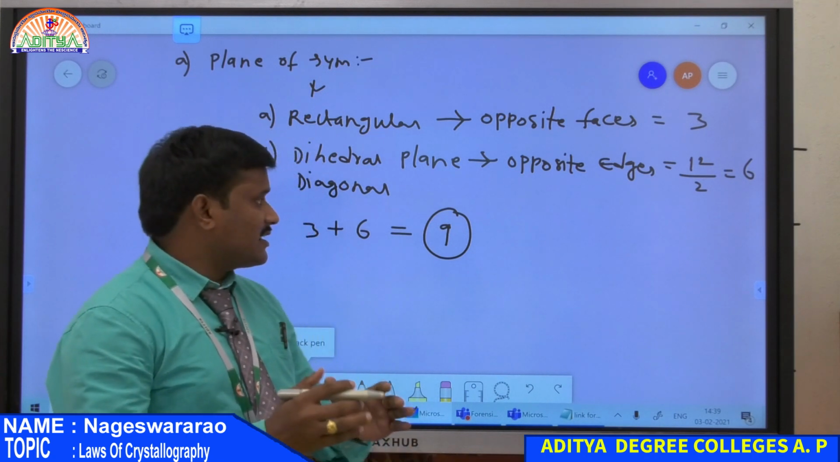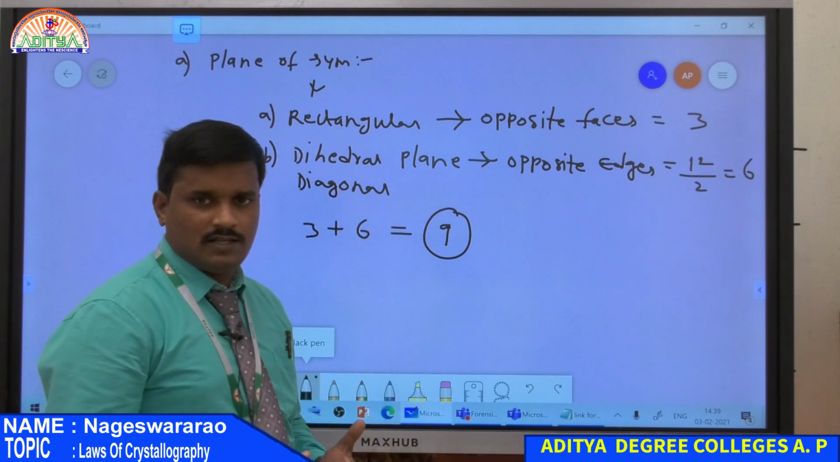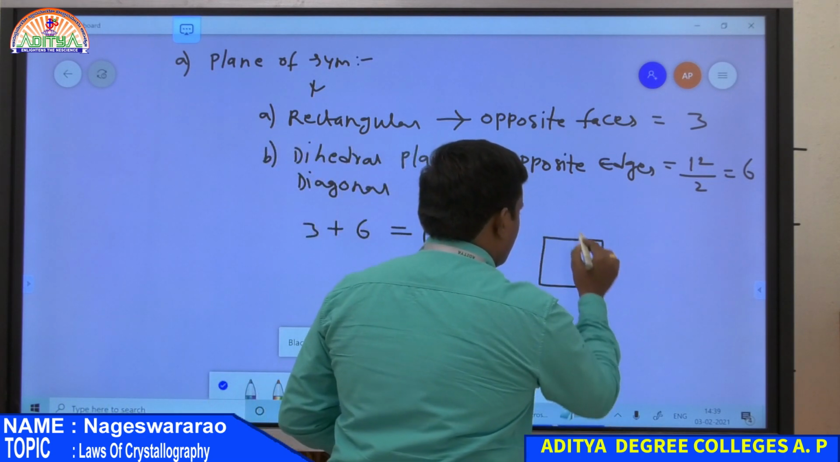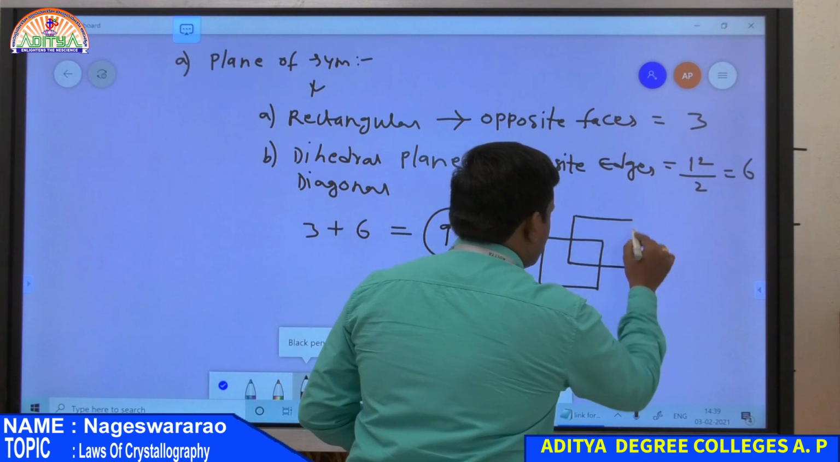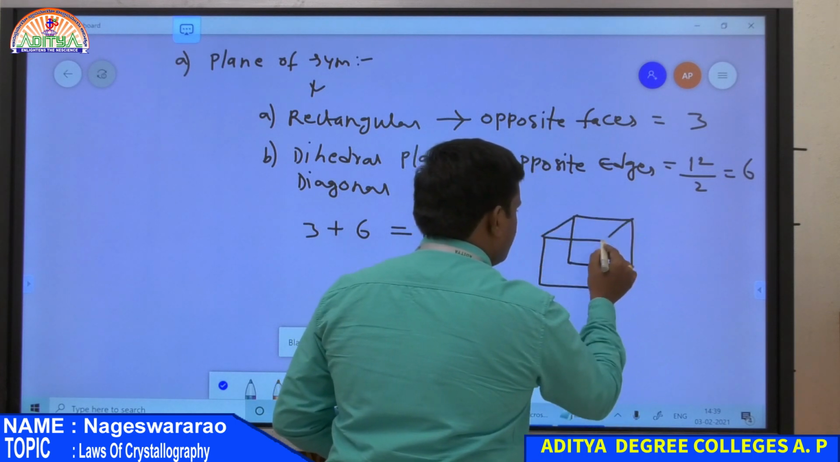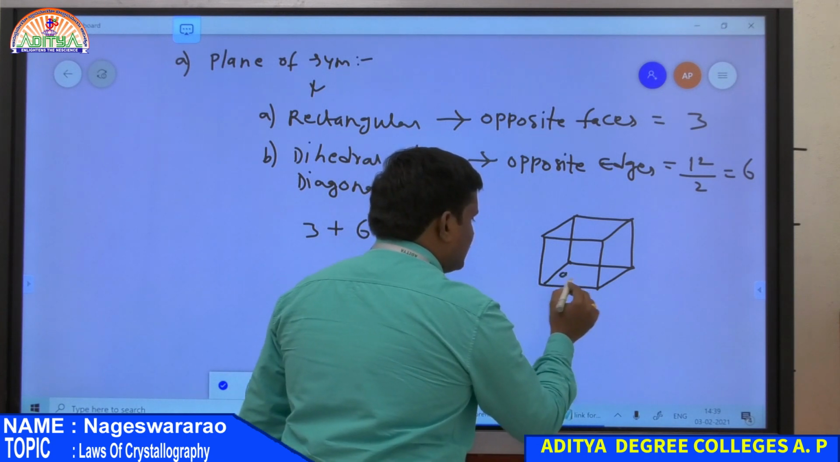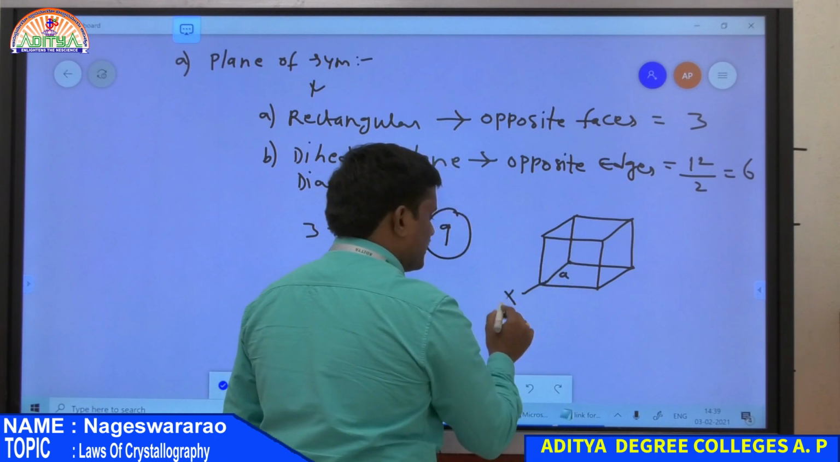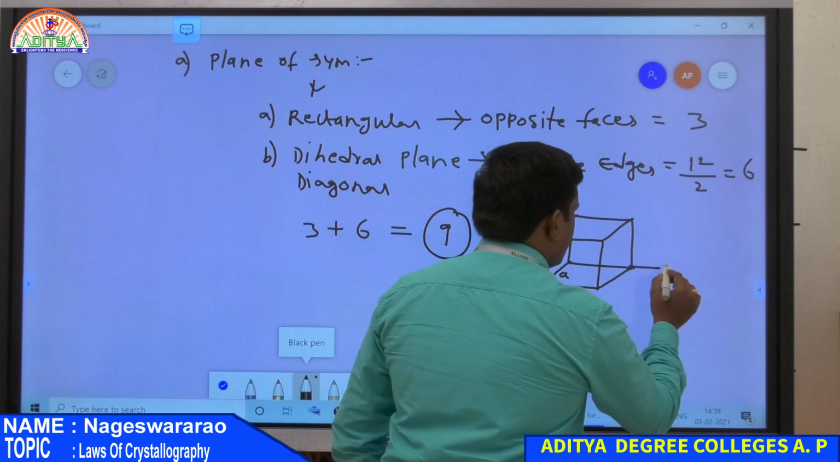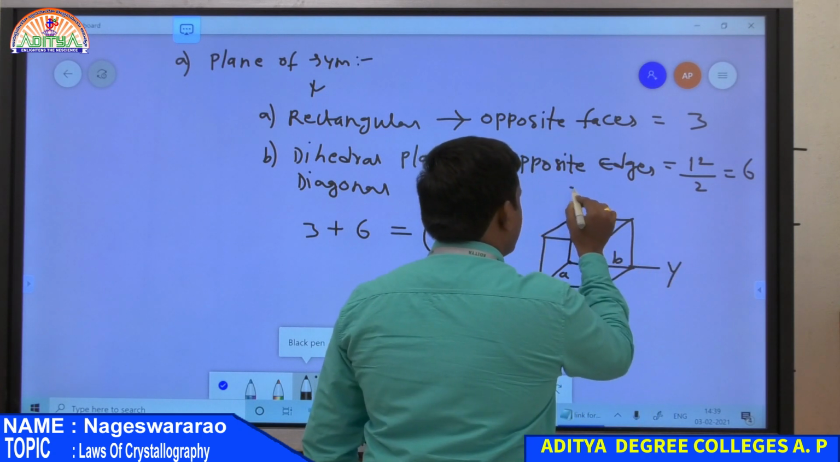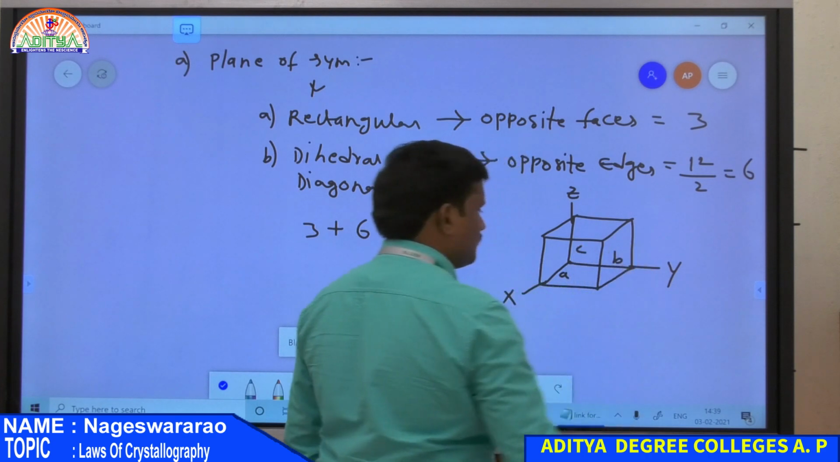So here it is a cubic crystal. So what is a cubic crystal? All the lengths of the faces are equal, along x, along y, and also along z. So this is a crystal where this is the length a along the x axis, this is y, so it is b, and this is z, along the z axis having a length c.